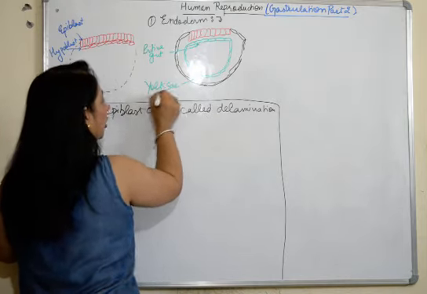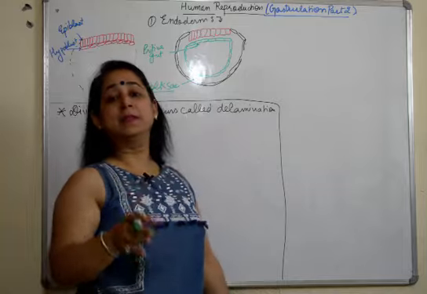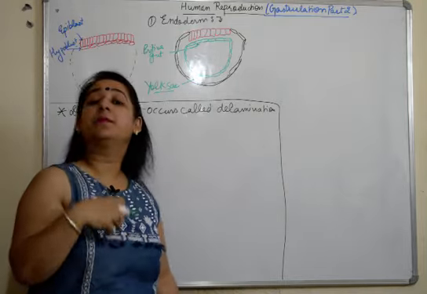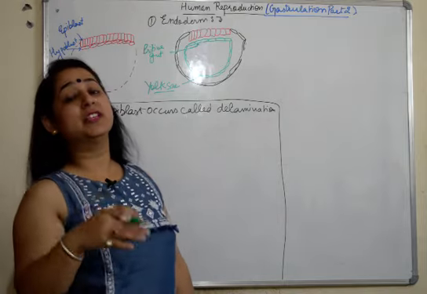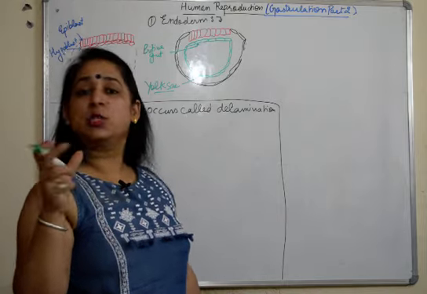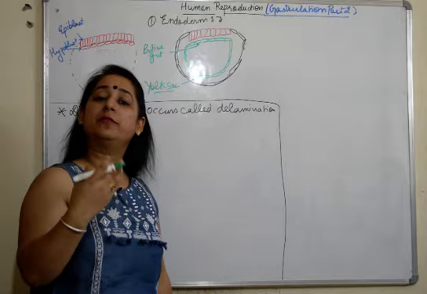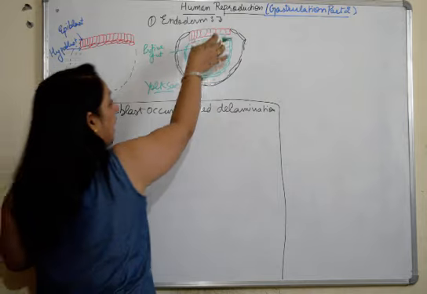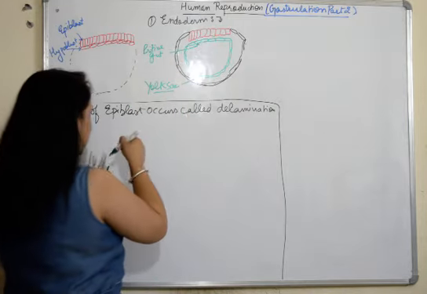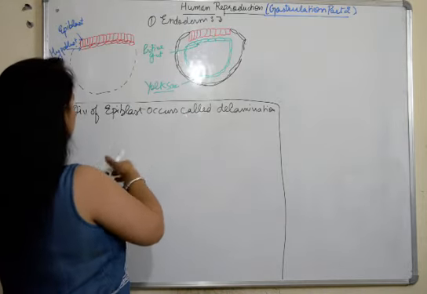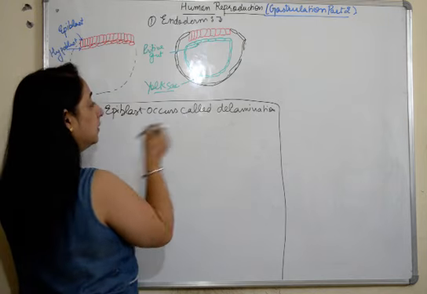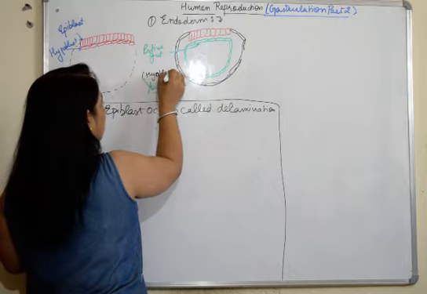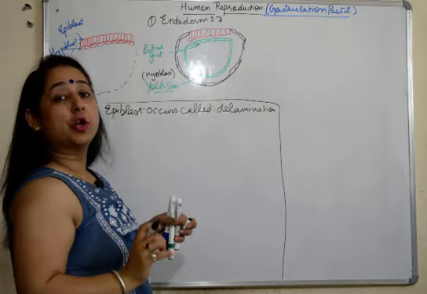Yolk sac, and we all know in case of mammals the yolk sac is not that much. Why? Because the nutrition comes from the mother's blood or the placenta, but in case of birds, the yolk sac is very big because the nourishment of the embryo comes from the yolk. Now the hypoblast cells which were here have also moved down, and we can add here that the hypoblast cells lead to formation of the yolk sac.